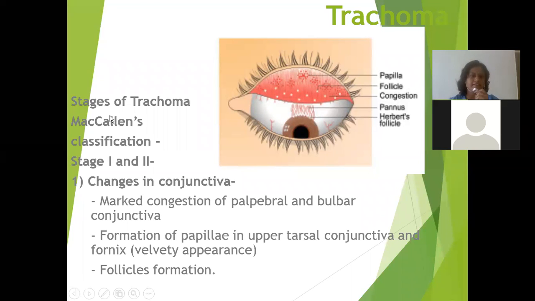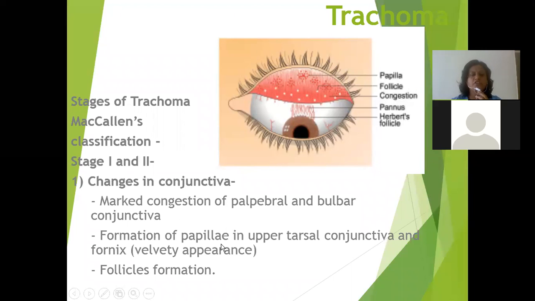So, when we see the stages of trachoma according to the MacCallan's classification, stage 1 and 2 is described as above. Firstly, there are changes in the conjunctiva. There is a marked congestion of the palpebral and bulbar conjunctiva.